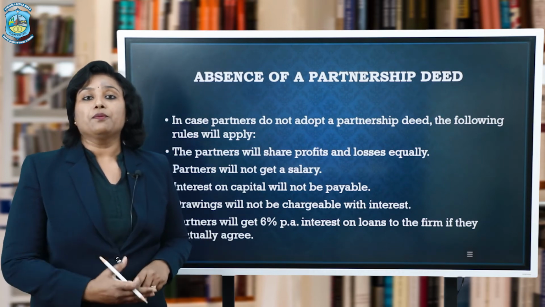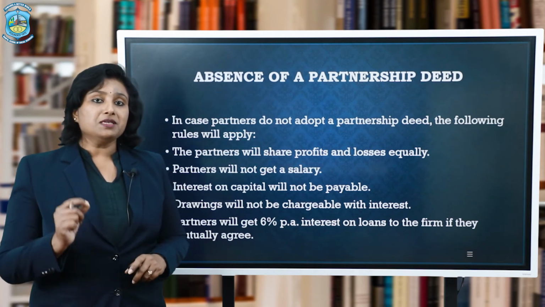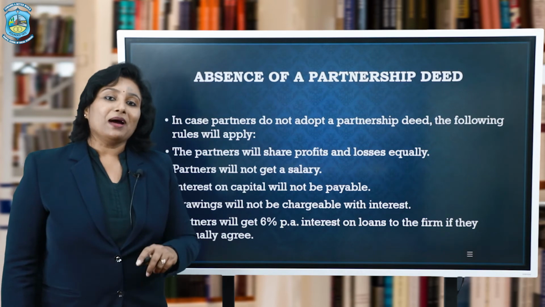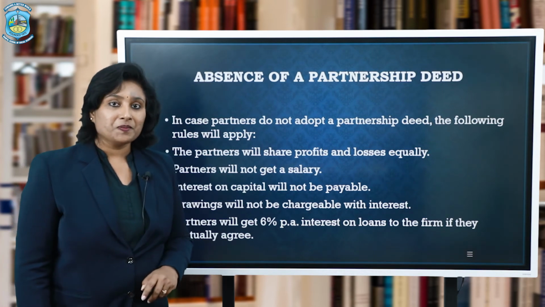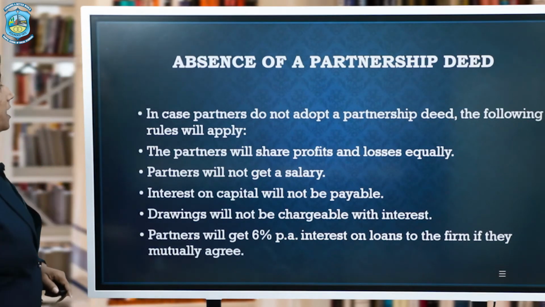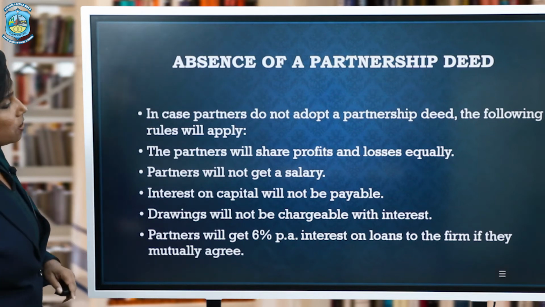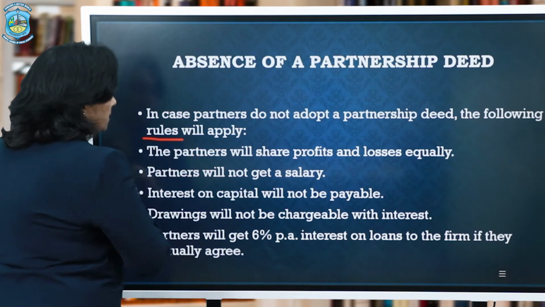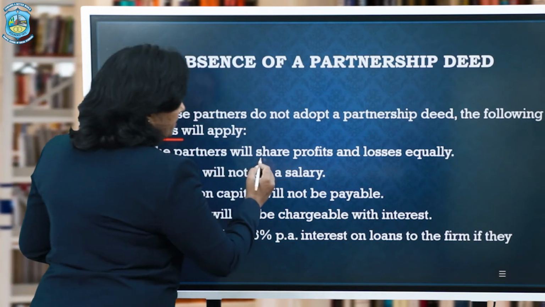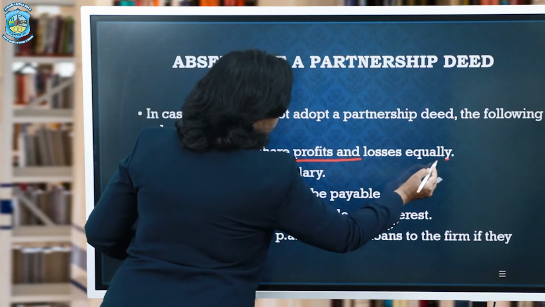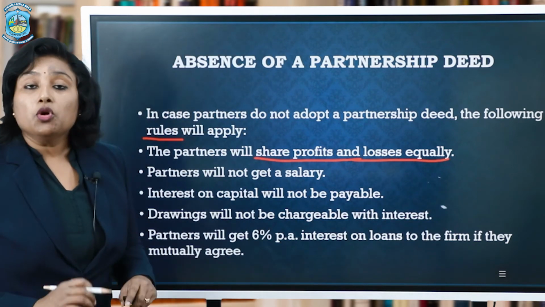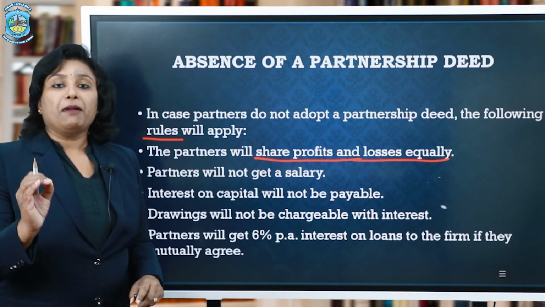So here are the points which have to be kept in mind by the students of accounts, especially when a partnership deed doesn't exist. The first point being, in case partners do not adopt the partnership deed, the following rules would apply. The first one, profit sharing ratio would be equal. They will share all the profits and losses equally, no matter whatever the partners say.